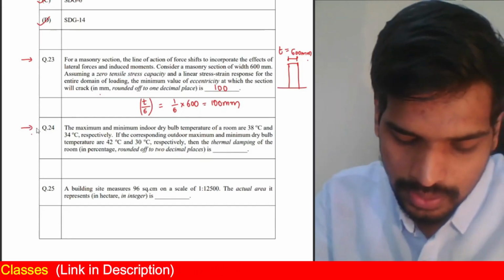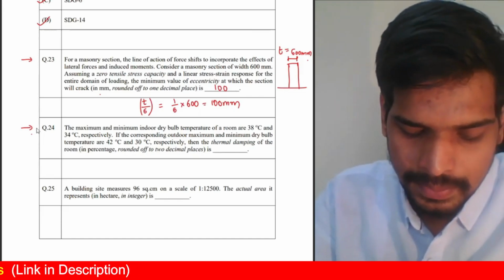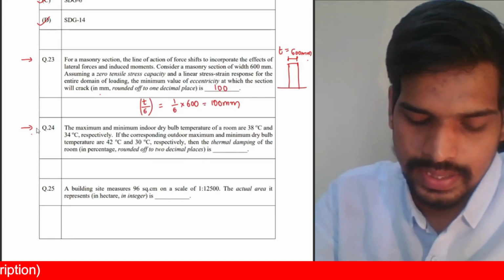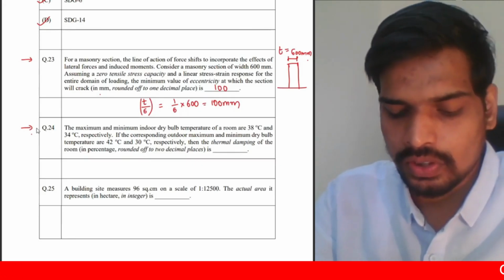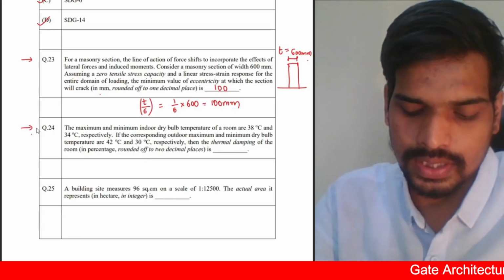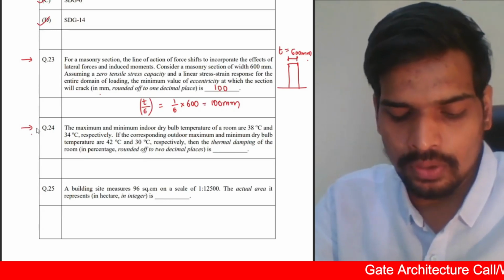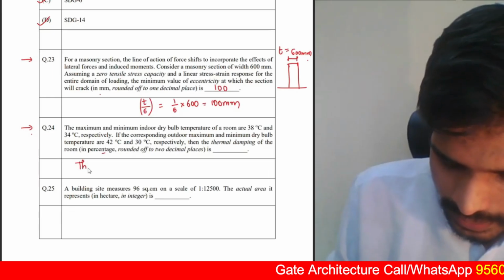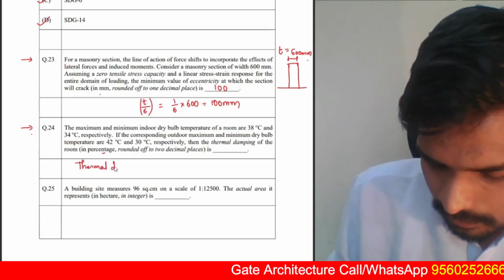Anyways, this one mark question again, numerical type. The maximum and minimum indoor drivable temperature of a room are 38 and 34 respectively. If the corresponding outdoor maximum and minimum drivable temperatures are 42 and 30 respectively, the thermal damping of the room is given by. Thermal damping is calculated as a percentage.